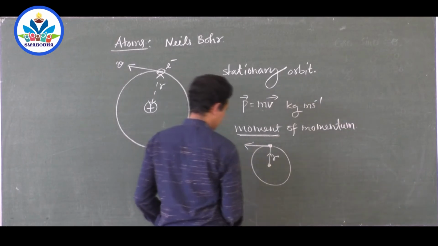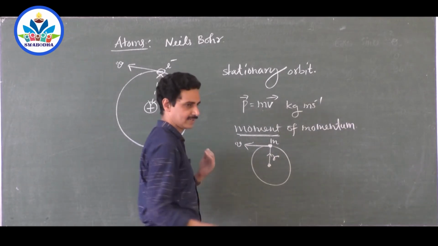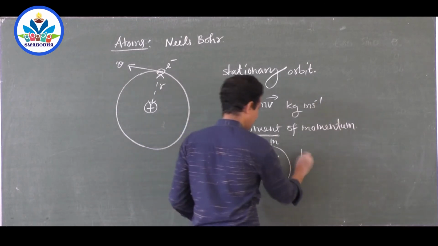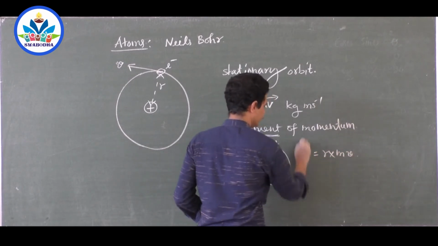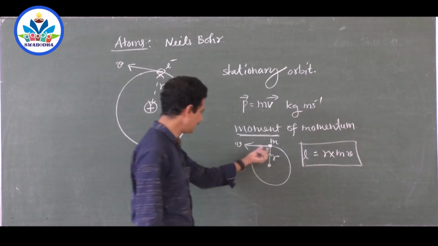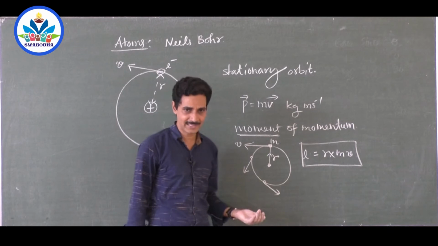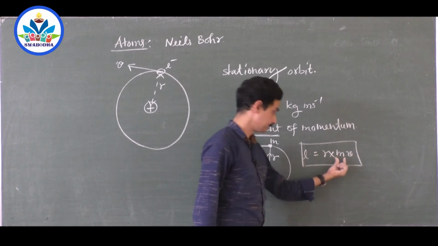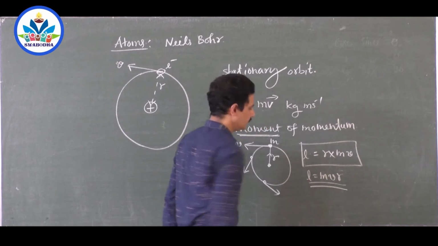How do you calculate the moment of momentum? Suppose it's moving with velocity v, and its mass is m. I will just write the magnitude, I don't write the vector, though of course I can write the vector also. Moment of momentum is called angular momentum L. L equal to mvr. mv is momentum, because it is a particle moving with the velocity. At any position, its direction may keep on changing. The velocity vector may change, but the magnitude doesn't change. Magnitude is the same everywhere. So moment of momentum is called angular momentum, mvr.